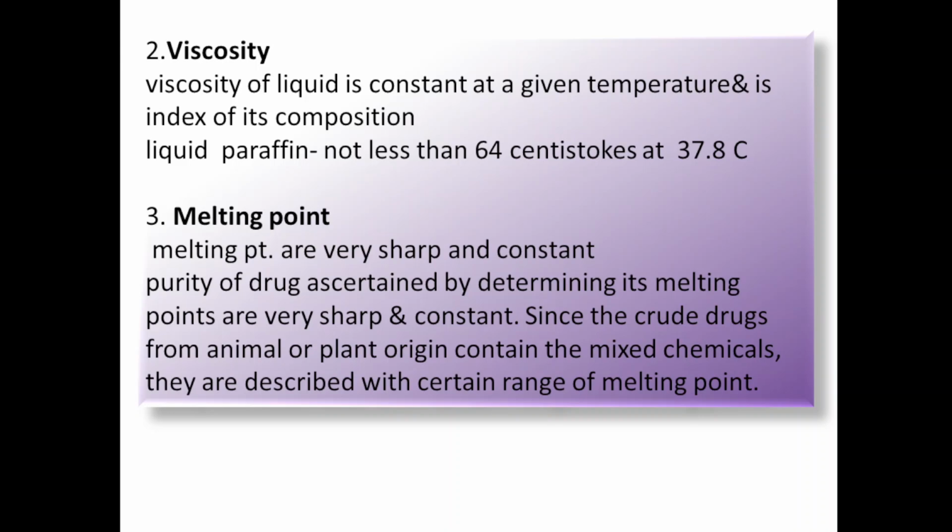Next one is viscosity. Viscosity of a liquid is constant at a given temperature and is an index of its composition. So viscosity of a liquid will determine its quality. If, for example, castor oil, which is very thick or viscous in nature, is mixed with some other liquid, the viscosity will lower, and that will indicate that some type of adulteration is there. The liquid is not the pure original liquid.